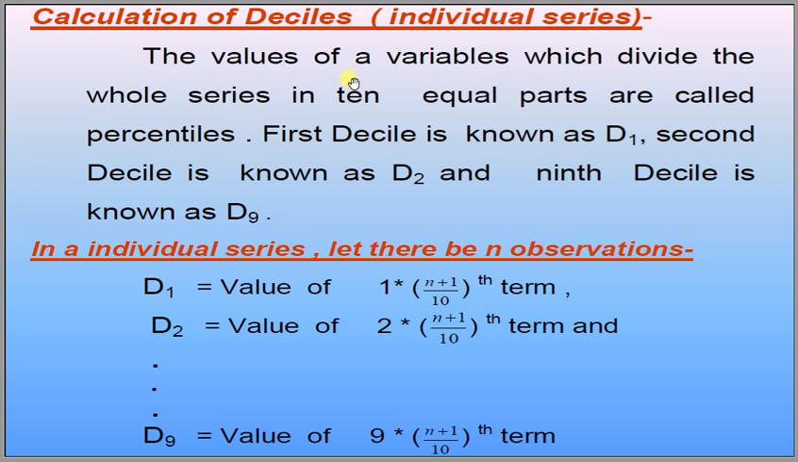Calculation of deciles. Deciles are the 9 points which divide the whole series into 10 equal parts. D1 is the first decile, D2 is the second decile, and D9 is the 9th decile. D1 can be calculated by 1 into (n plus 1) divided by 10th term value. D2 can be calculated by 2 into (n plus 1) divided by 10th term value. And D9 is the value of 9 into (n plus 1) divided by 10th term.